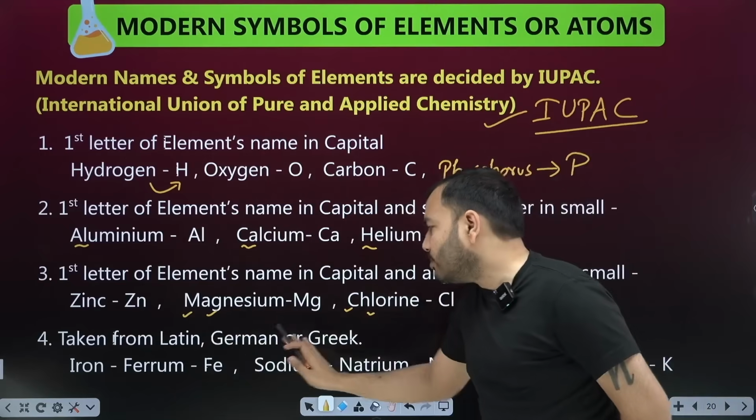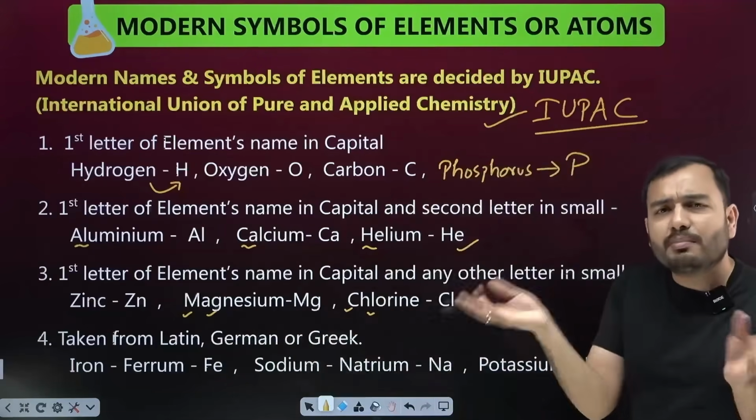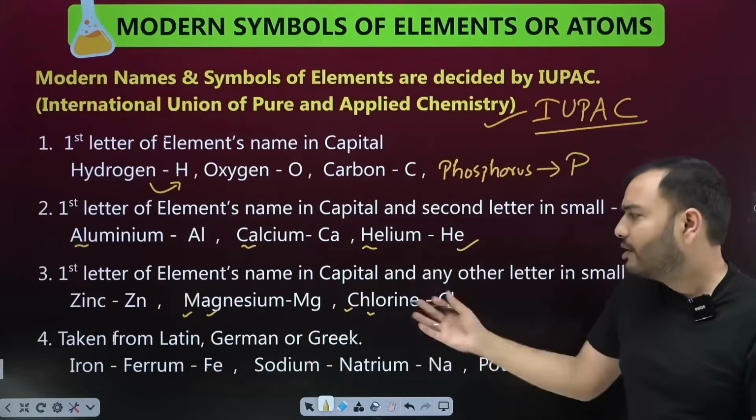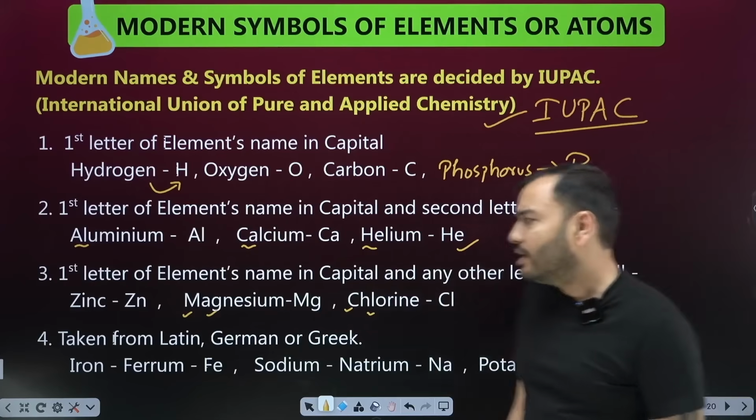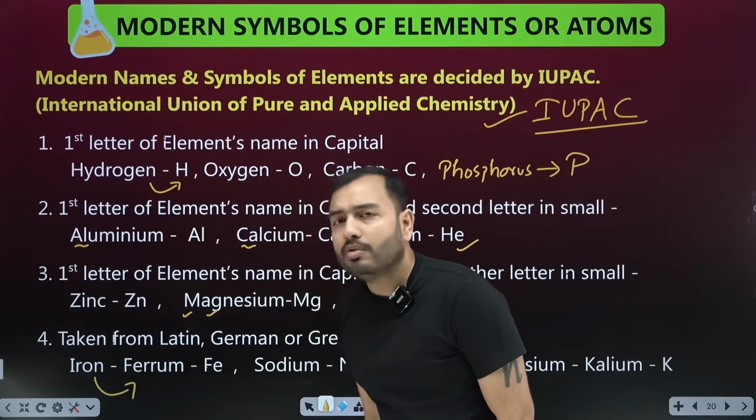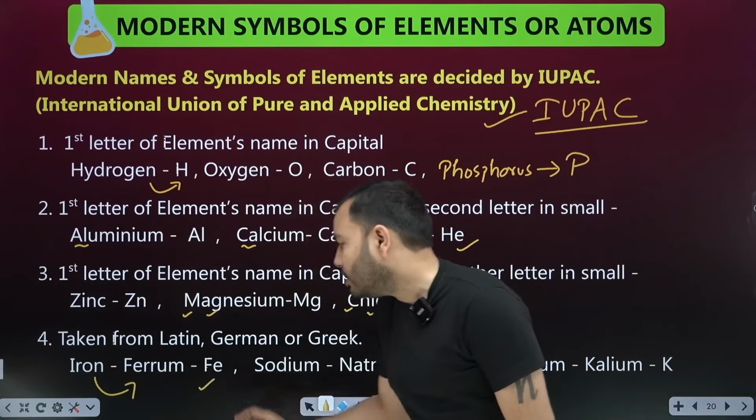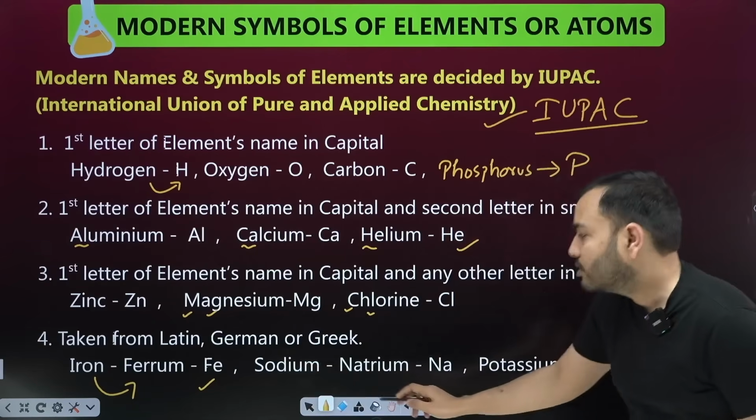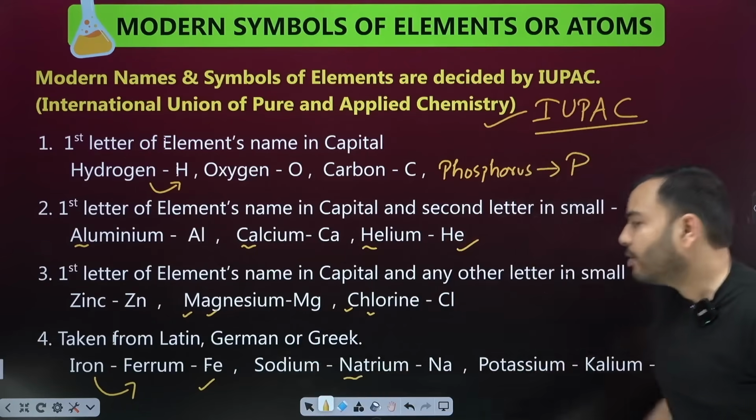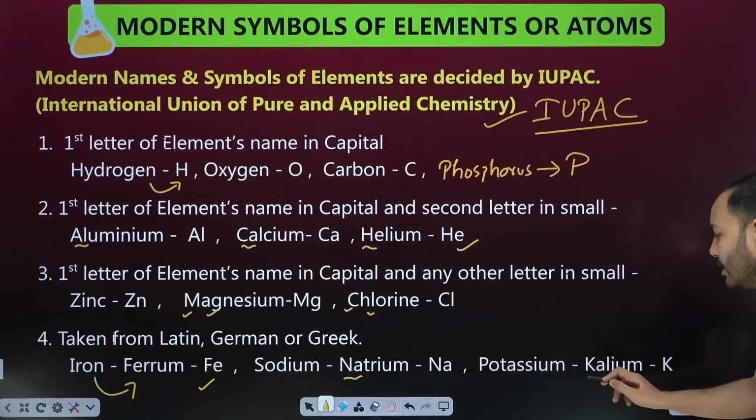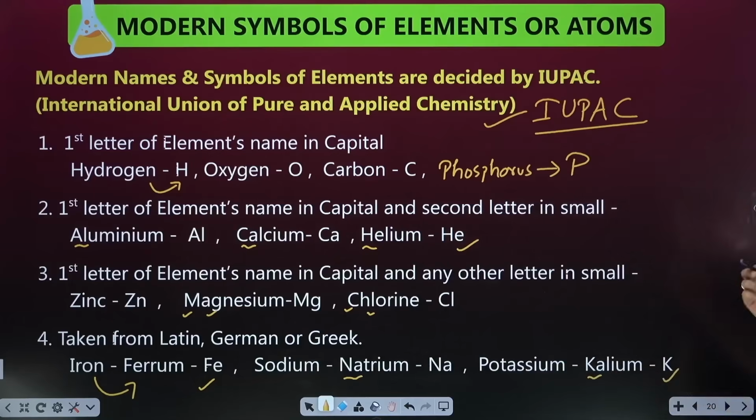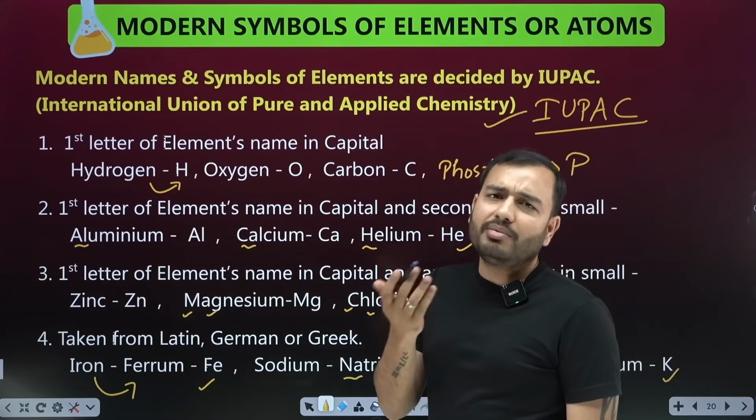Some symbols are taken from Latin, German and Greek. Someone's Latin name was taken, someone's Greek name, someone's German name. For example, iron's name was ferrum, so its symbol became capital F small e. Sodium's name is natrium, so capital N small a. Potassium's name is kalium, so capital K was taken. So there is no fixed method, beta. The name was given, now memorize it.